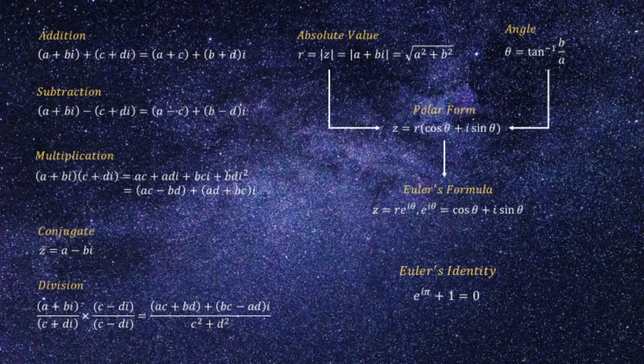And then from the polar form, we get the Euler formula, which is z equals r e to the power of i theta. And we get the most famous identity, Euler's identity, which is e to the power of i pi plus 1 equals 0.